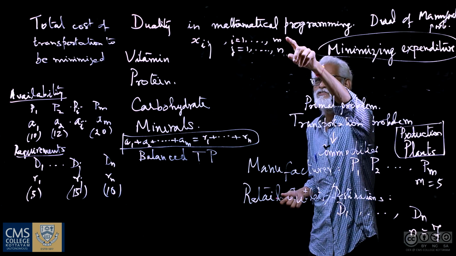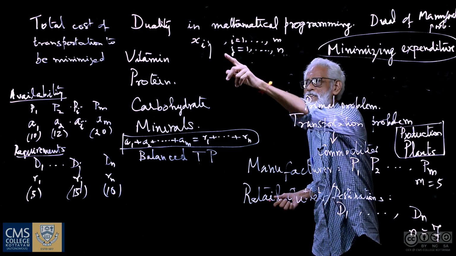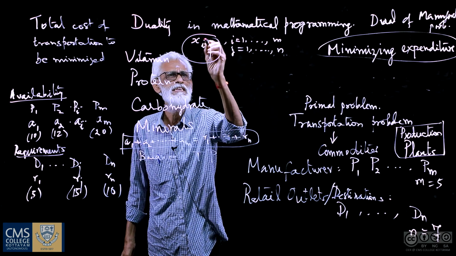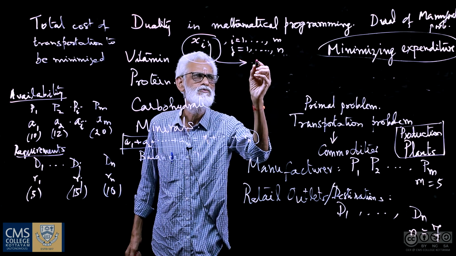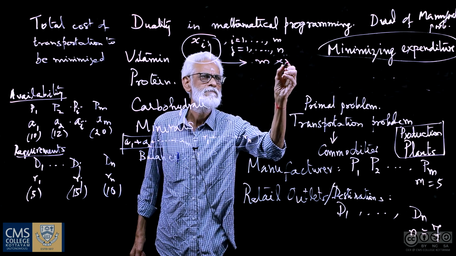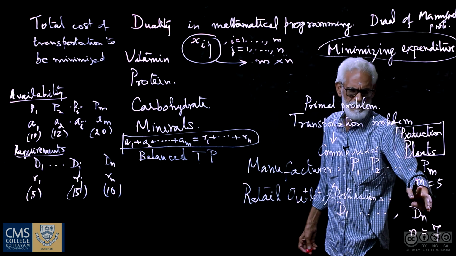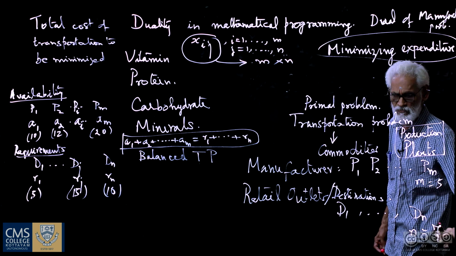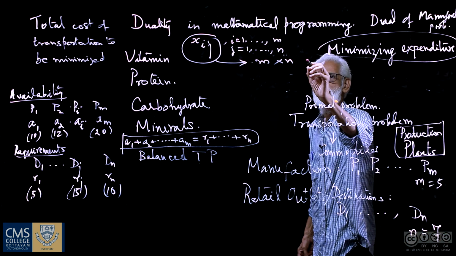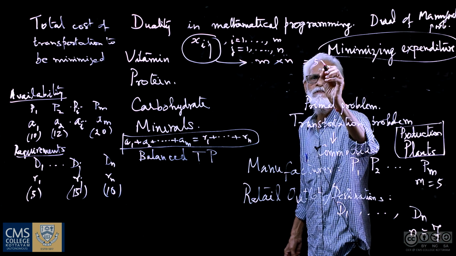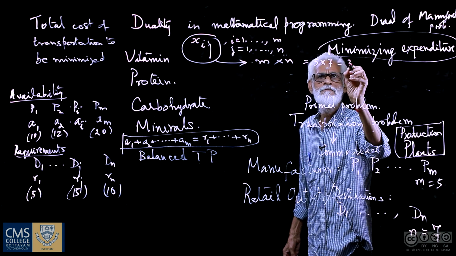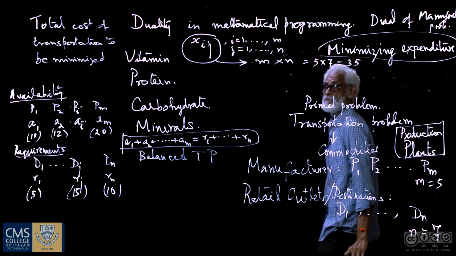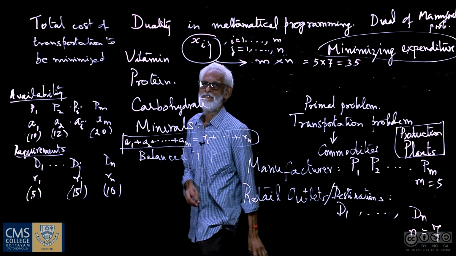Depending on the values of m and n, that many variables. So what will be the total number of variables? The total number of xij's will be equal to m into n. For example, if m equals 5 and n equals 7, then 5 into 7, which is equal to 35. That many variables are involved.